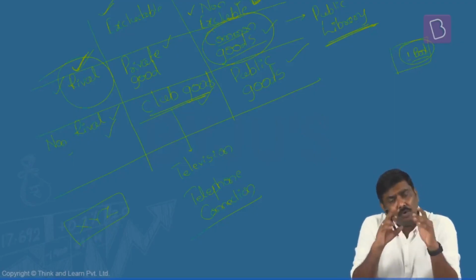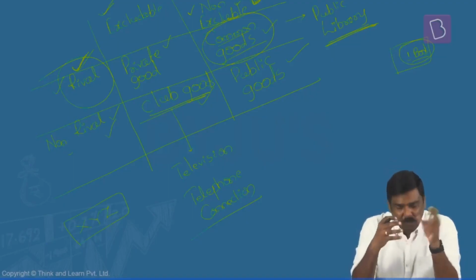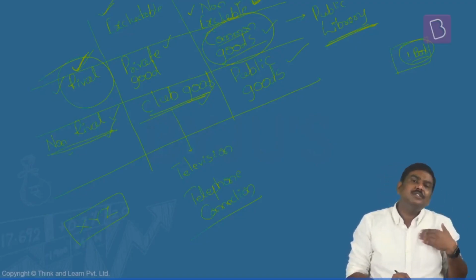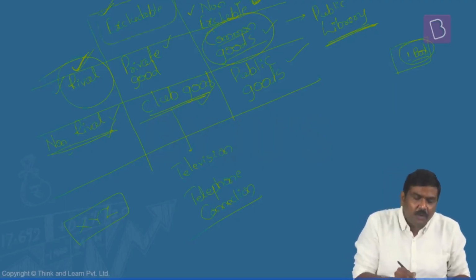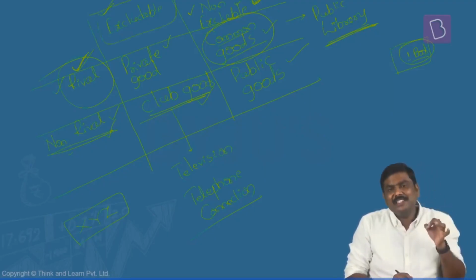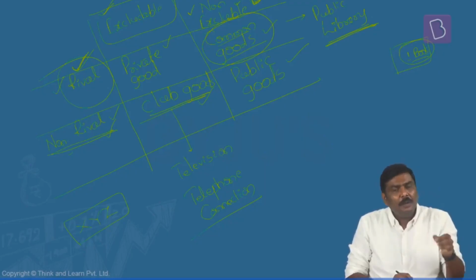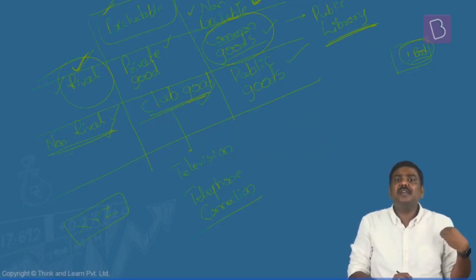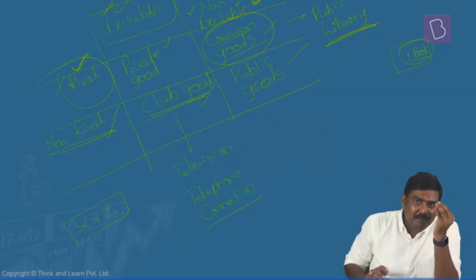So at the same point of time, both of us are consuming the services. When both of us are consuming at the same point of time, don't you think it becomes non-rival? You are also consuming. I'm also consuming the same services. It becomes non-rival. But please understand, when you're allowed to make a call, it essentially means that you have paid for this particular service provider, or you have paid for a particular package being provided by the service provider. You have paid money. He is providing you a certain package. Using this particular service, you're making a call. So to make a call, you are supposed to pay certain money for it.